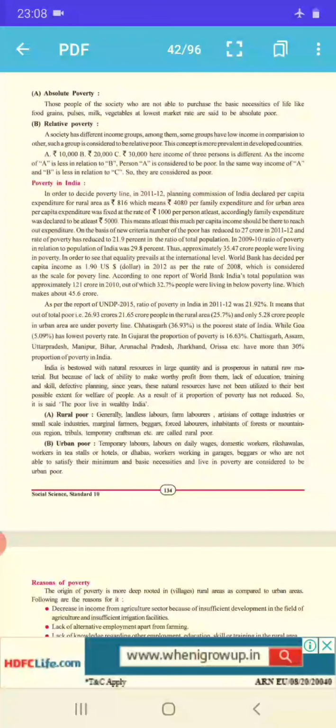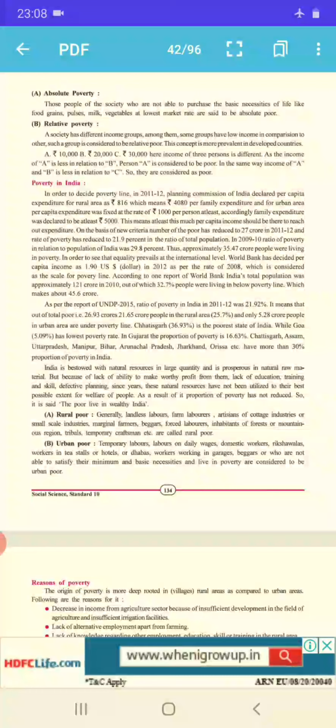When compared to the year 2009-10, it was somewhat 29.8%. Then approximately 35.47 crore people were living in poverty. All the total numbers are given over here.